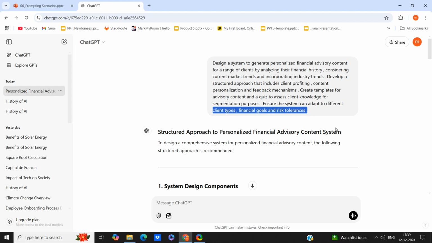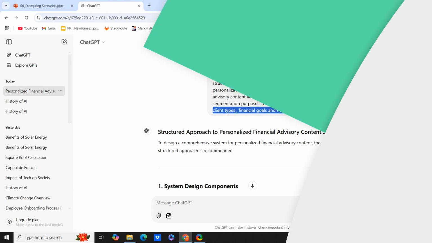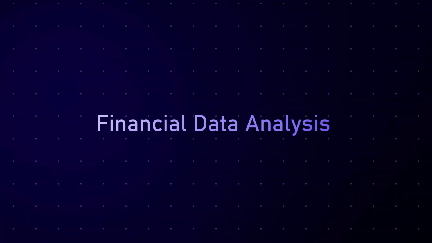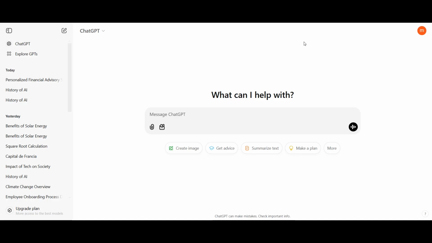Now we'll move to financial data analysis. For financial data analysis, say you are given a problem. You are a data analyst at a financial services firm. Your company handles a large volume of complex financial data, and leadership has identified a need to automate data analysis processes to improve efficiency and accuracy.